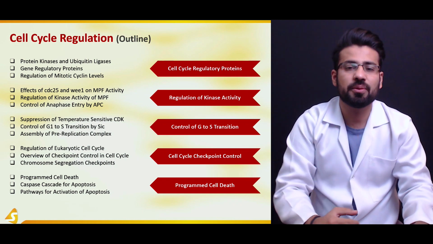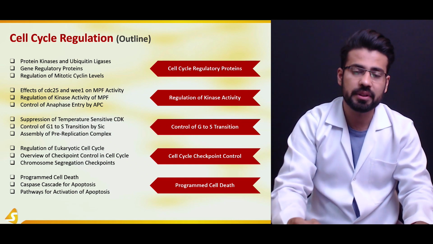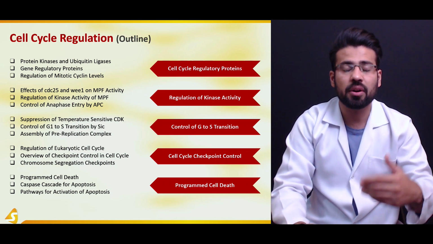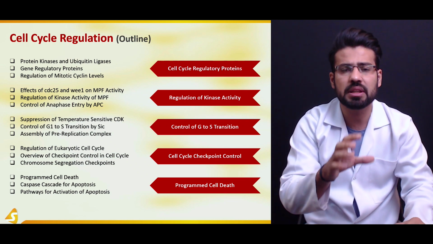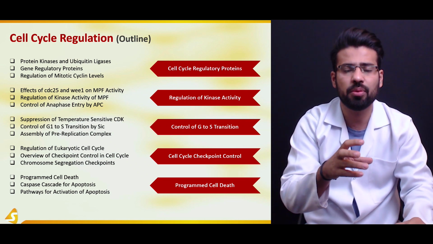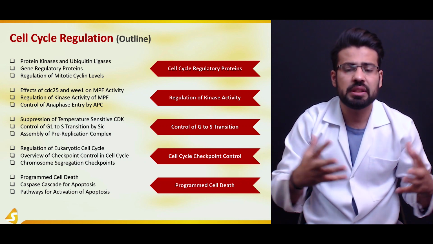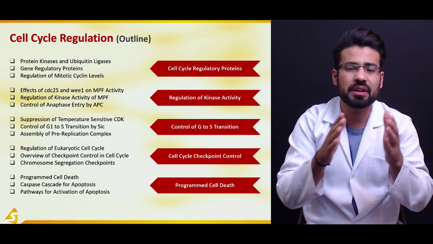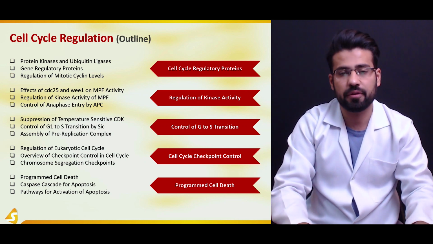So in the second section, we are going to have a look at the regulation of the kinase activity. We'll start off with the discussion of the effect of CDC25 and V1 on the mitosis M phase promoting factor activity. So in this particular section, we are going to see how CDC25 and V1 play an important role in both phosphorylation and dephosphorylation of, of course, the tyrosine residues and the threonine residues at several different places, and we are going to see how these affect the activity of the MPF.